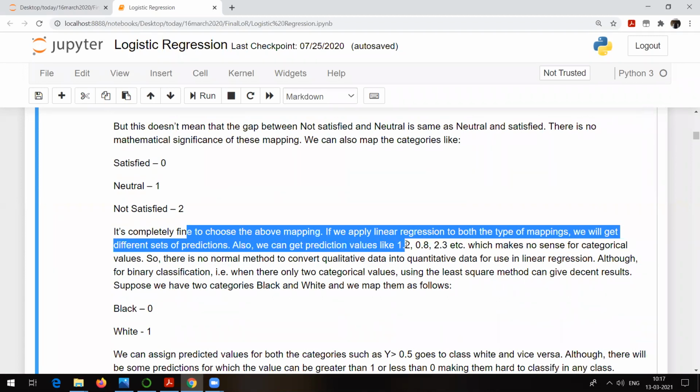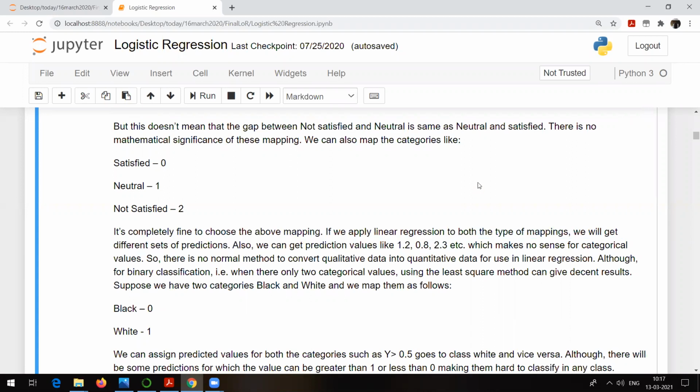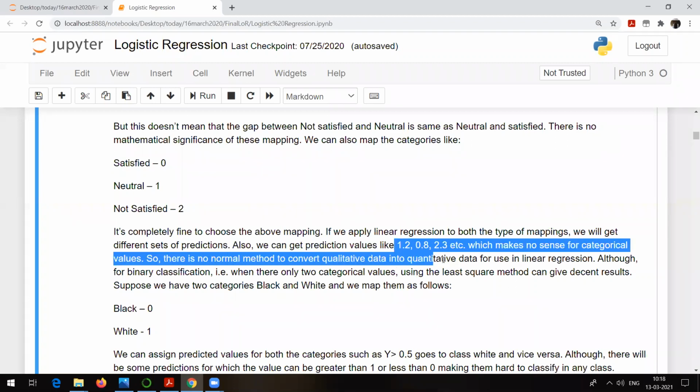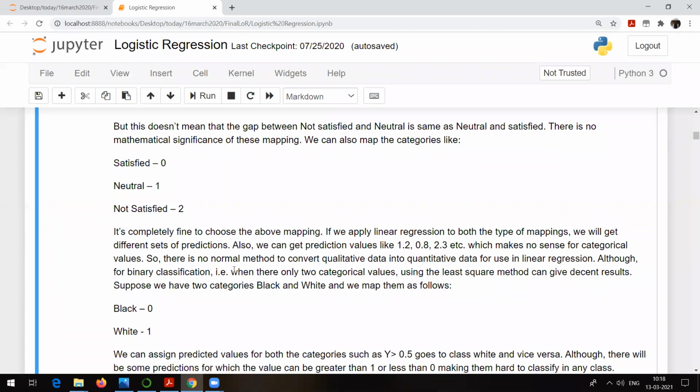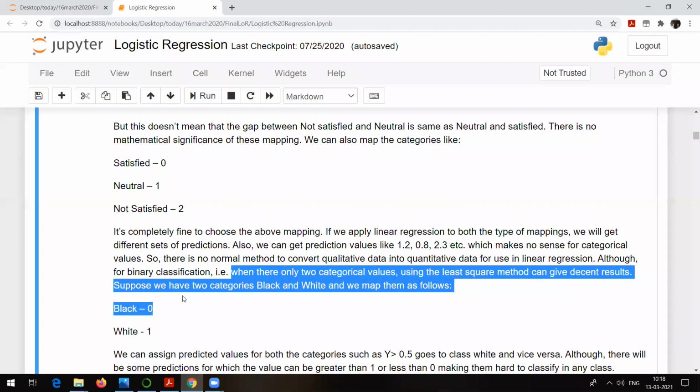Also, we can get predictions like 1.2, 0.2, 2.3. So see, I told you, in case of classification, it gives you a probability. Now, is it possible to get probability values like this? Probability cannot be greater than 1. It cannot be less than 0. But if you try to solve classification types of problems with the help of linear regression, this is what is going to happen, which makes no sense for categorical values. So there is no natural method to convert qualitative data into quantitative data for using linear regression. Although for binary classification, where there are only two categorical values, using the least squares method can give decent results.